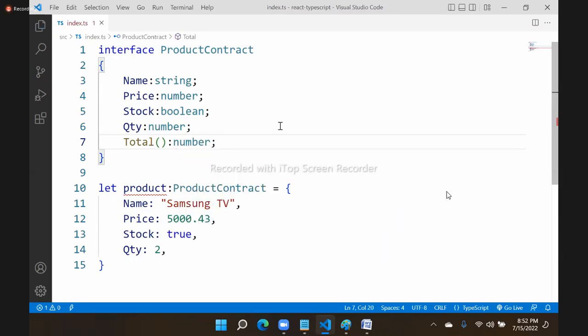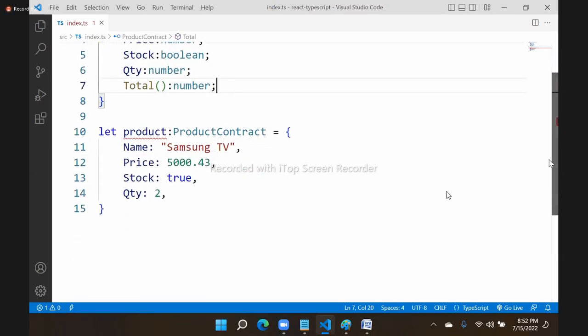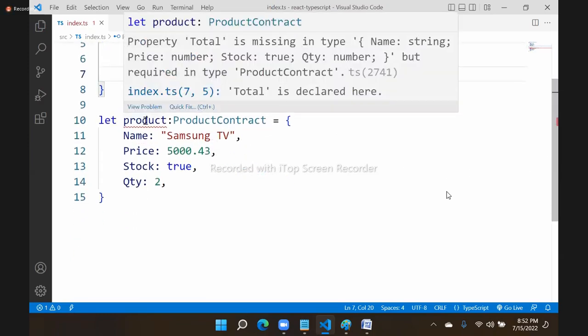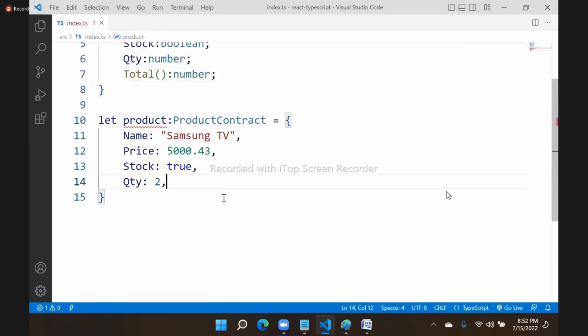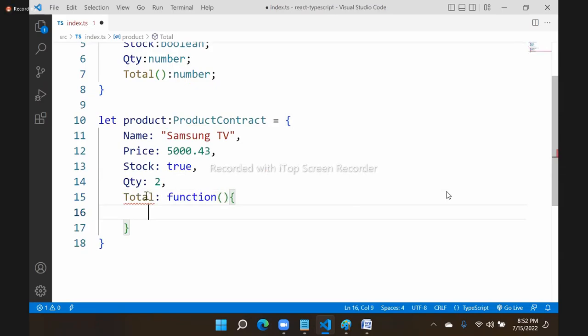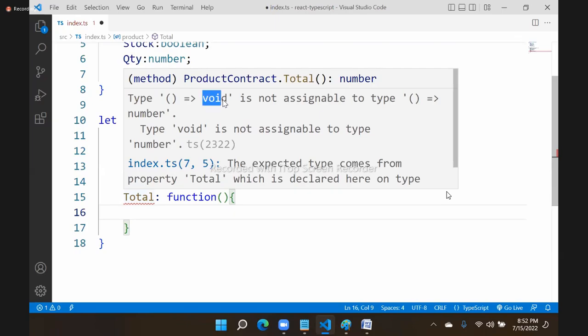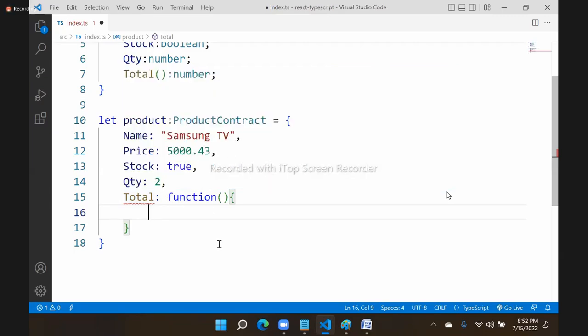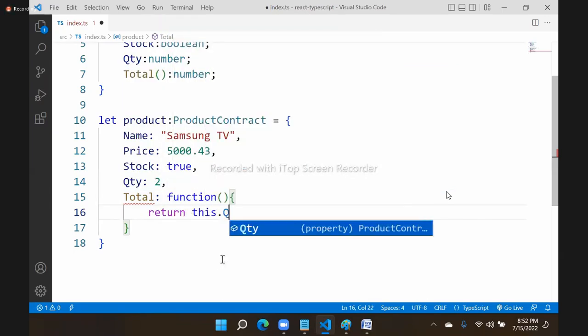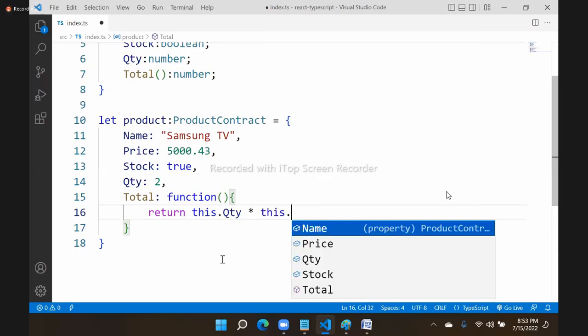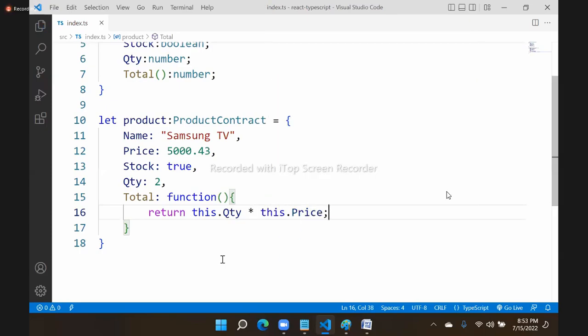That is the rule. In that case, here again there is a problem. As per the rule, you have to implement it. That means you have to write total. Total is a function and this function should return a number, compulsory. Because it says that it is currently void, but it should return number. Because as per the contract, it should return number. That means we have to return this dot quantity into this dot price. It should return a number.